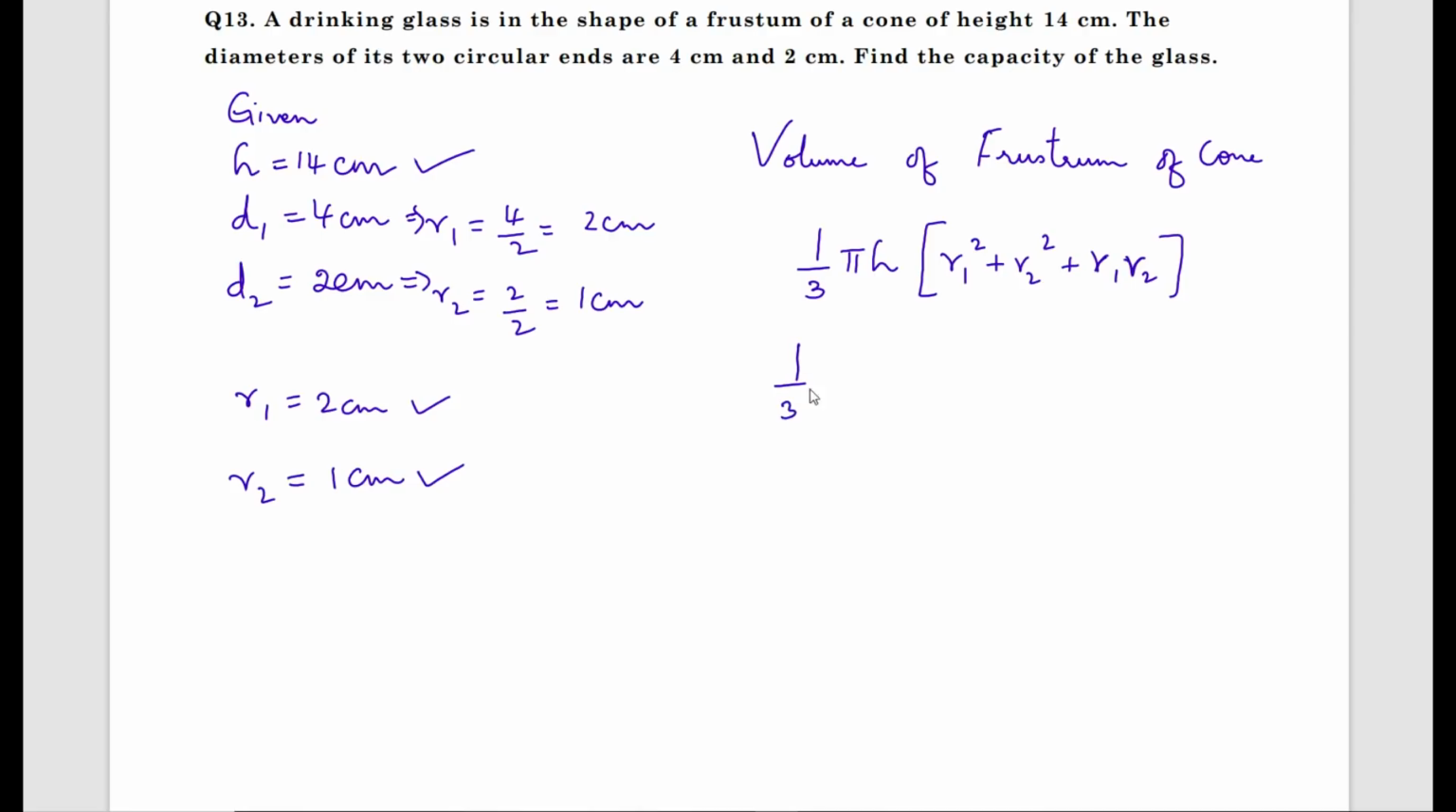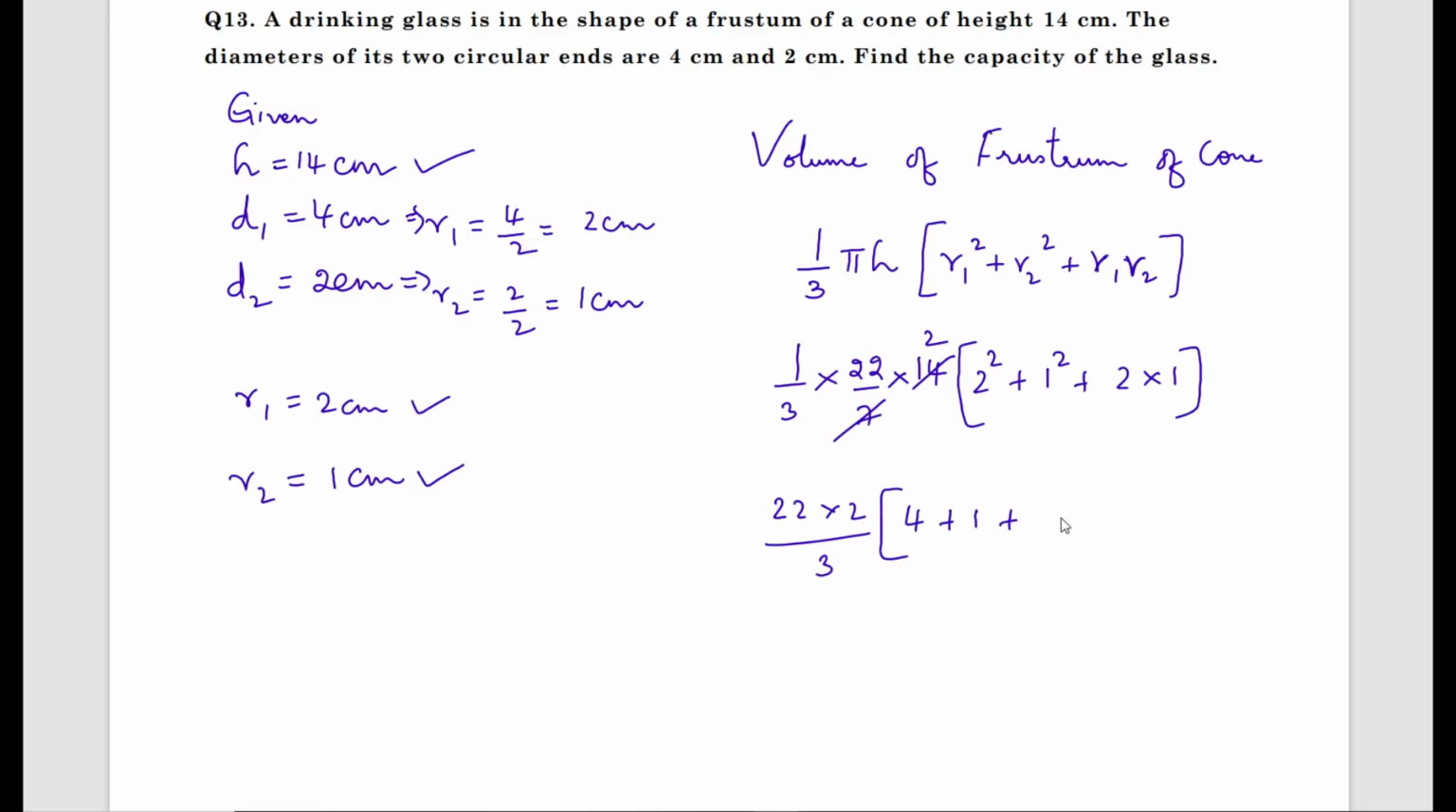Now substitute the values. What is the pi value? 22 by 7. What is the height value they have given? It is 14 in the question. Now next, r1 square, where r1 is 2, so 2 square. r2 is 1, so 1 square, plus r1 into r2, just multiply 2 into 1. 7 ones are 7, 7 twos are 14. What you get is 22 into 2 divided by 3 times 1, which is 3. 2 square is 4, 1 square is 1, plus 2 into 1 is 2.